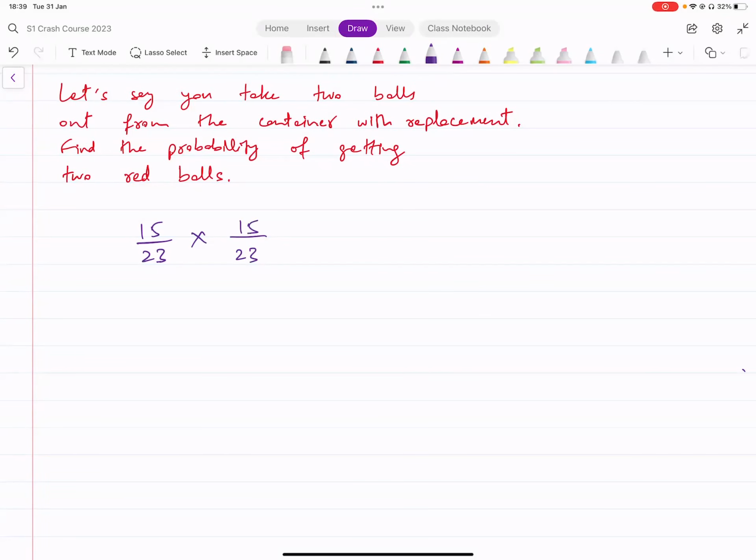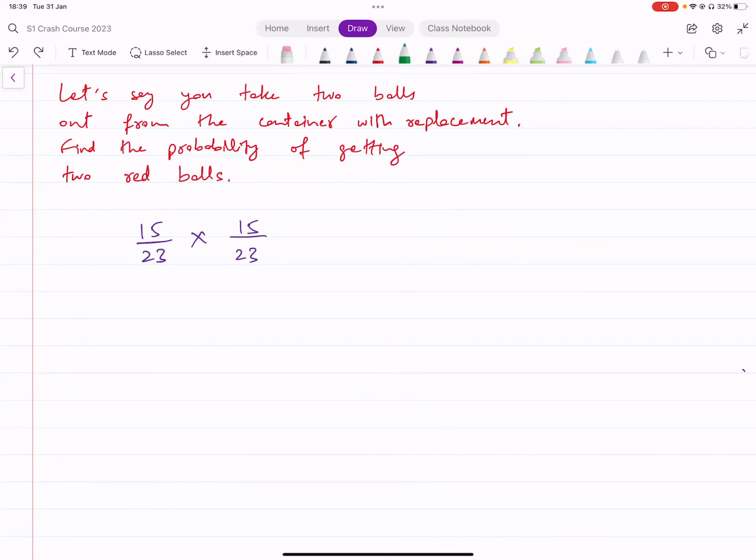Okay. So this is what you get in this case, 15 over 23 into 15 over 23. Now, in this case, what happens the first time does not have any impact on what happens the second time. All right. So these events are independent.